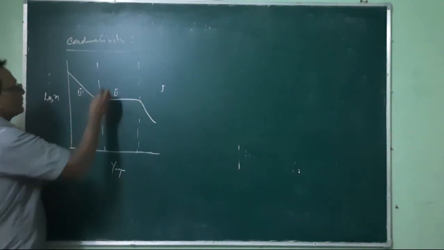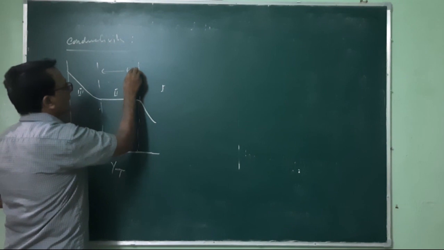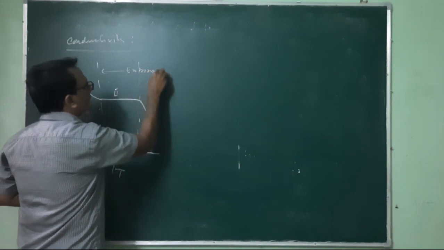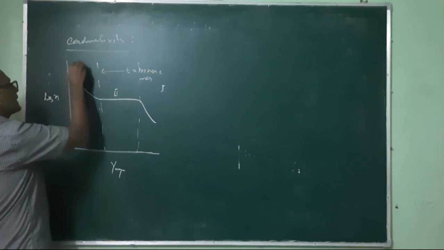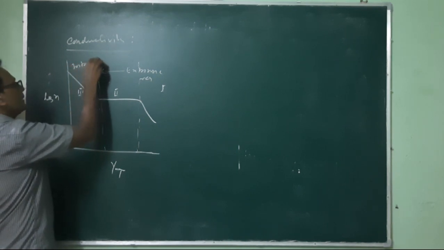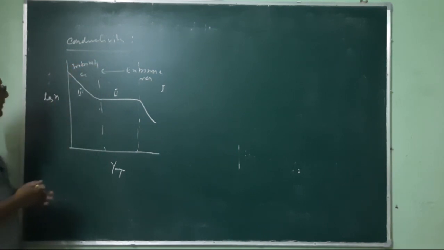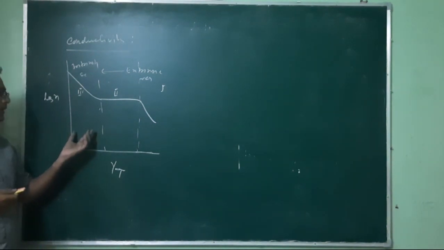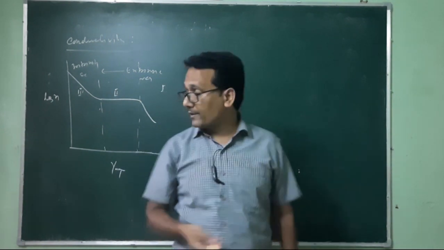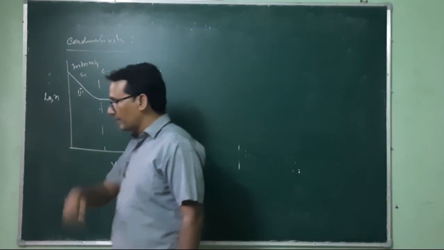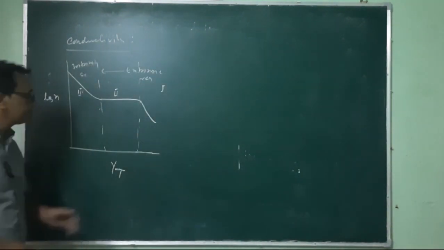So these two regions are the extrinsic region, and this is the purely intrinsic region, because here the semiconductor is like a pure intrinsic semiconductor where the total number of electrons and holes are identical after a particular temperature, that is the threshold temperature.